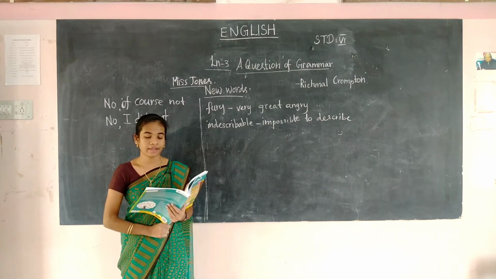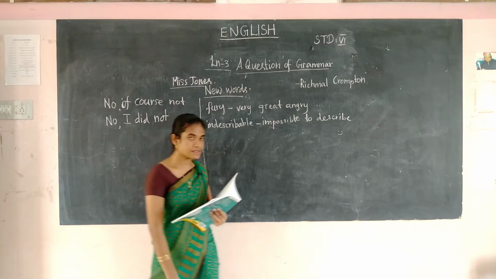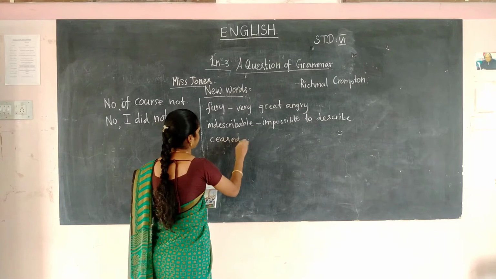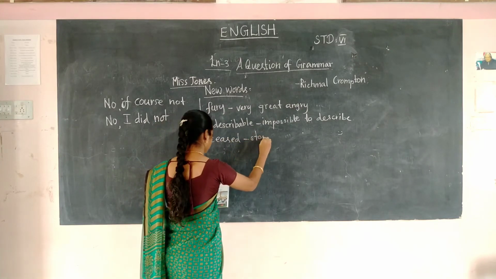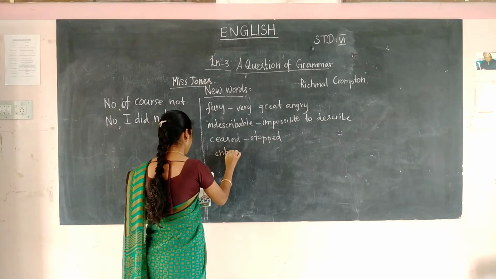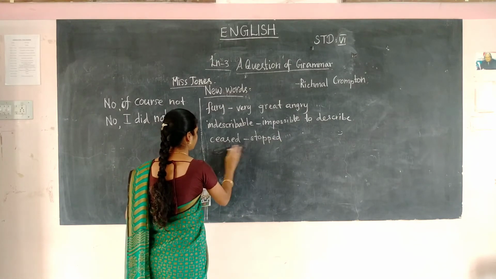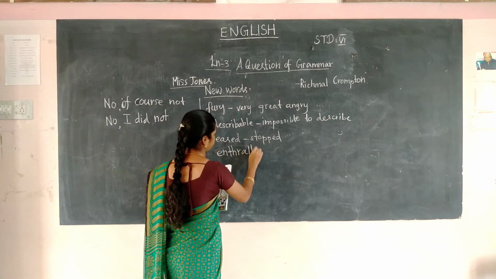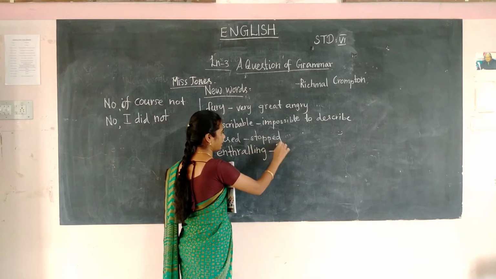Okay, here Henry ceased. Ceased means stopped. And enthralling means interesting.